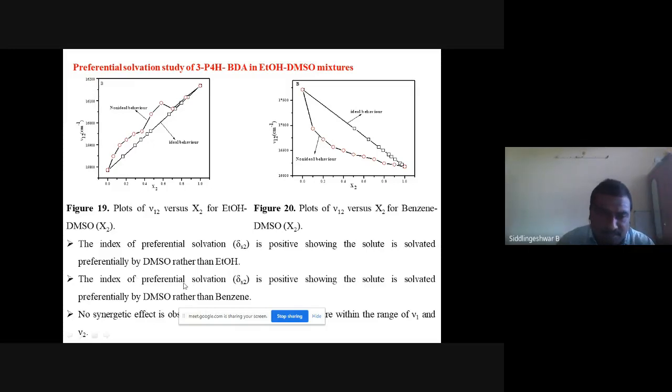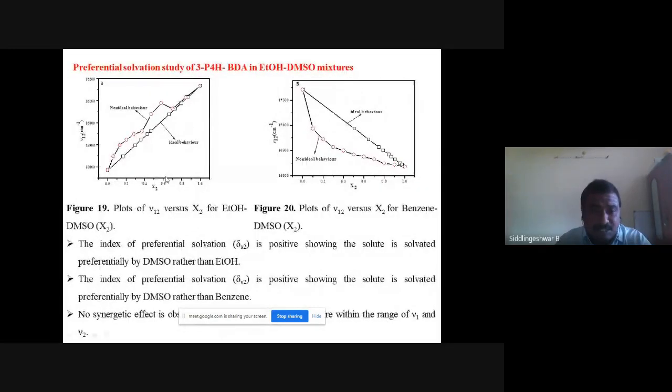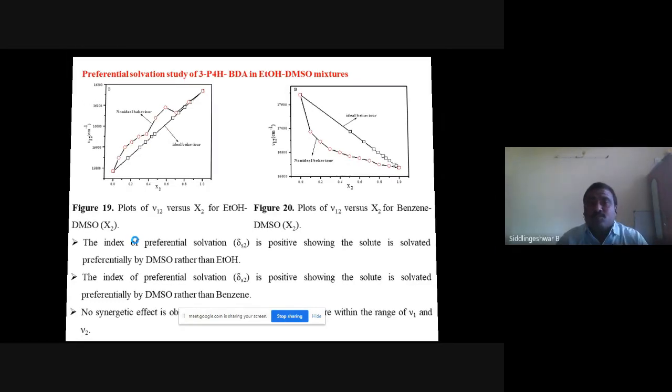We have calculated the preferential solvation index also. We got a positive value, which shows that the molecule is solvated by the second solvent, that is DMSO, and no synergetic effect is observed here. This shows that preferential solvation exists in our molecule. The molecule prefers to be solvated by DMSO, not by ethanol, because ethanol forms clusters and DMSO is in monomeric form. That's why DMSO solvates the solute more compared to ethanol.